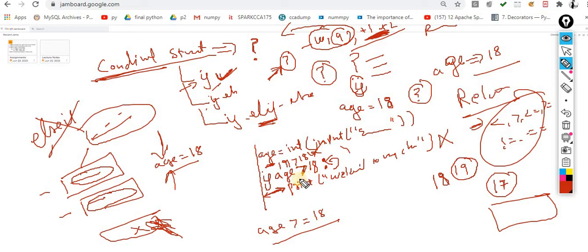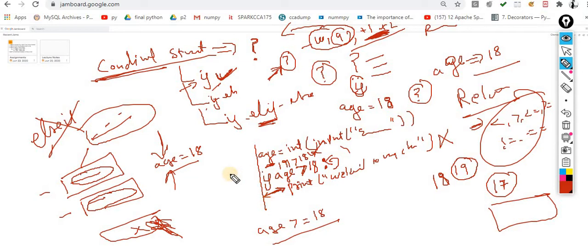Okay, this one is a funda, so please just wait for a second. When the user enters 19, he will get the message on the screen, welcome to my club or my channel, whatever you want to say. But if the user enters 17, the user won't get any message and he will keep on trying. So handle this situation.